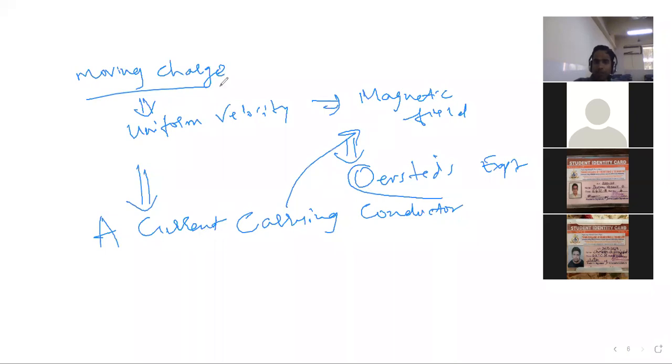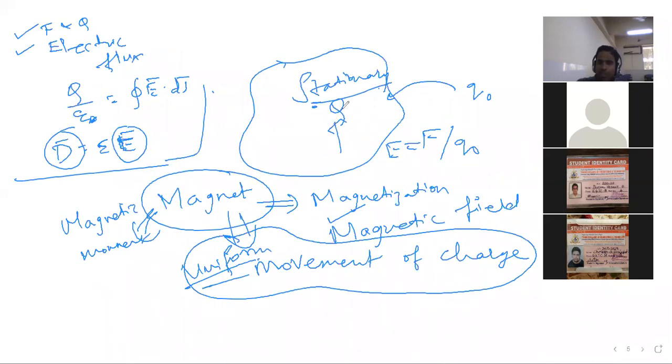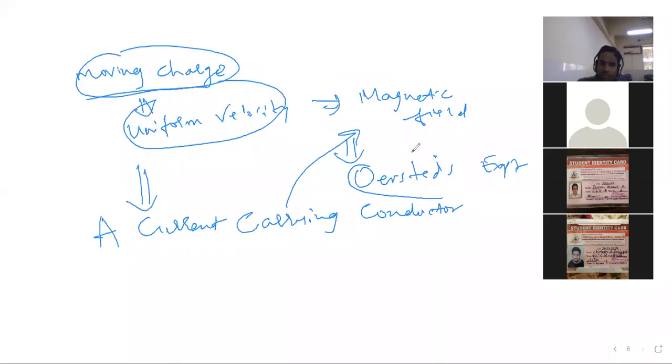That means if there are moving charges with uniform velocity, they are the source of magnetic field. Fine. Okay. So in electrostatics, what you saw was there was a stationary charge which was producing an electrostatic field. And in magnetostatics, what you see is there is a moving charge, moving with uniform velocity, and that is producing a magnetic field.